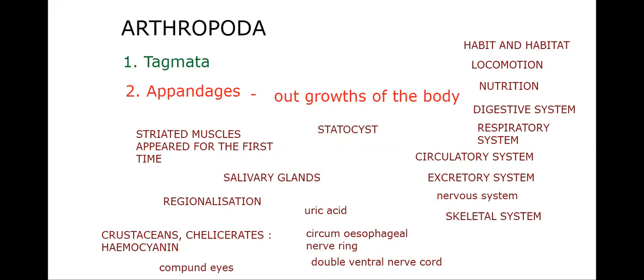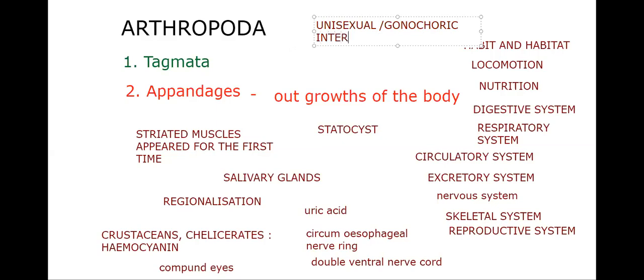Next, about the reproductive system. Unisexual animals, that is, dioecious, isn't it? Gonochoric or dioecious. Fertilization is usually internal. Here we write: internal fertilization, unisexual or gonochoric, or dioecious, we can say. Development is direct or indirect. In some, direct, in some, indirect.